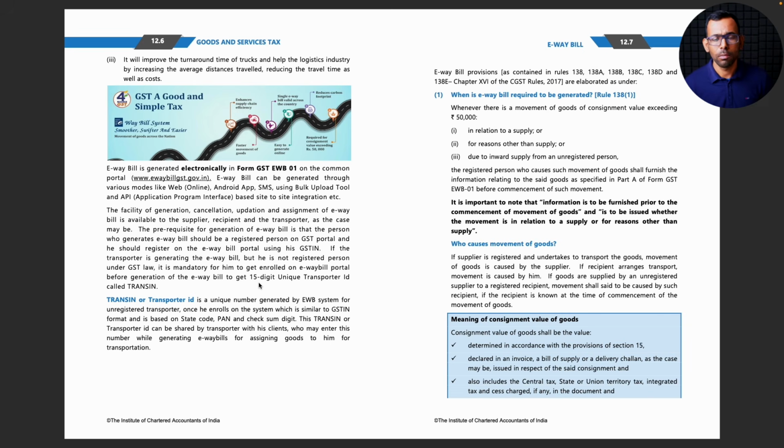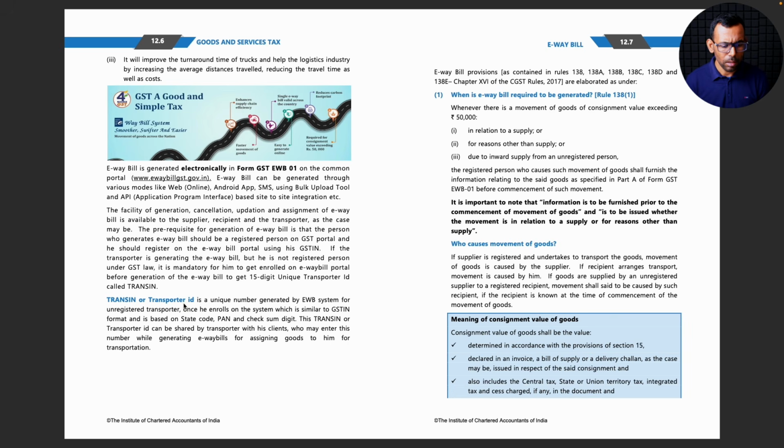So let's say if there is a small scale truck driver and he's not doing that big business and he is not registered under GST law, but he wants to generate GST e-way bill document, then looks like he has to get himself registered and get something called a TransIN, 15-digit unique transporter ID. So it might not be like a proper GST registration number, but it's like a transporter ID.